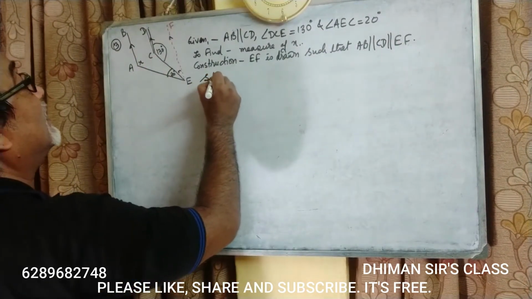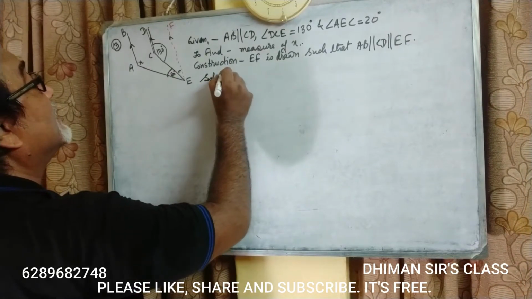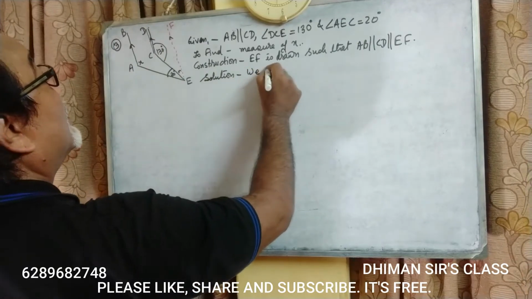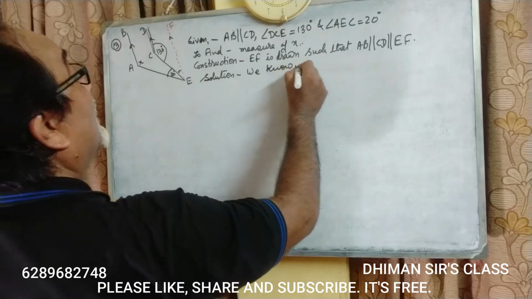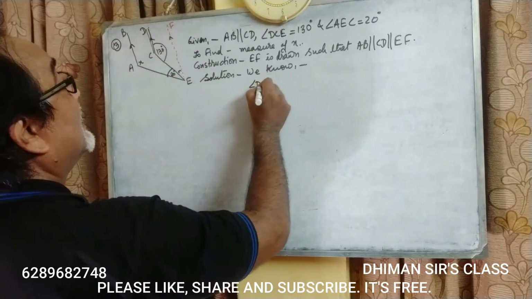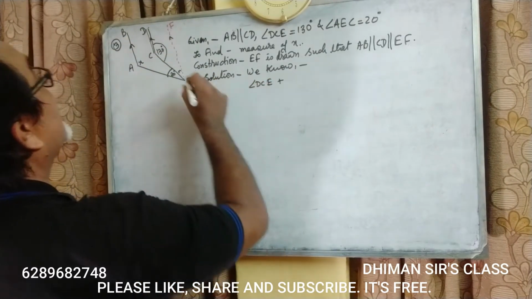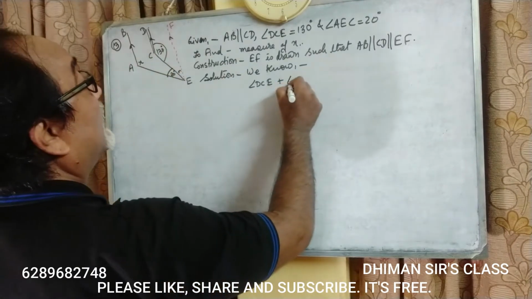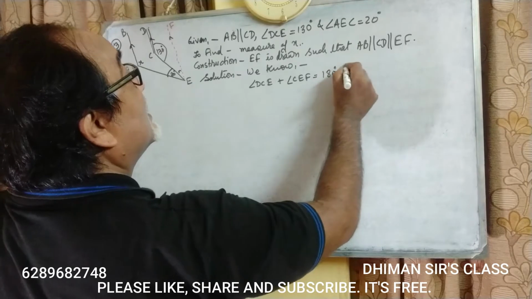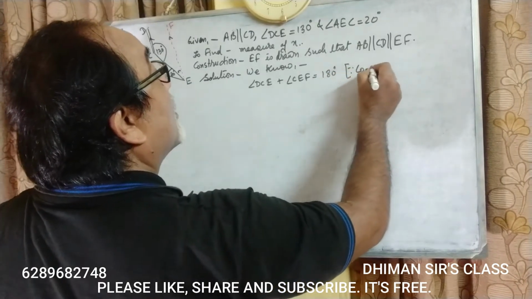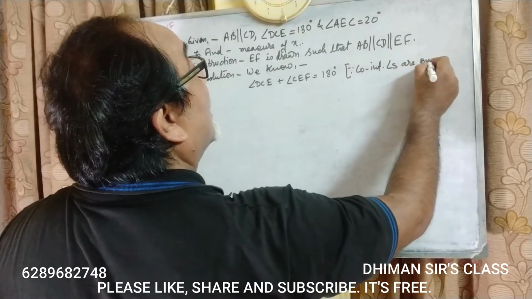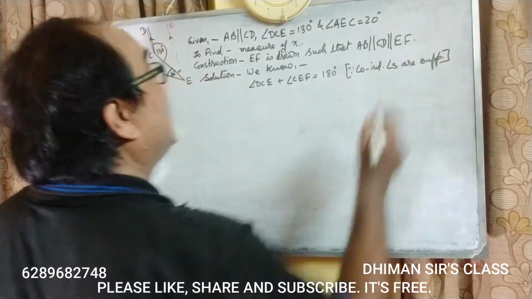Solution. We know angle DCE plus angle CEF is equal to 180 degree, since co-interior angles are supplementary.